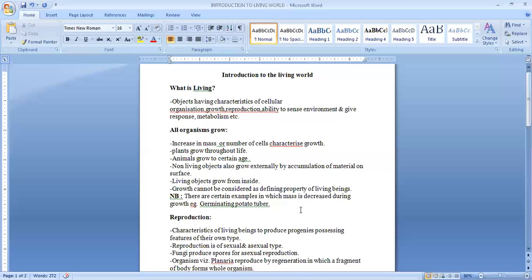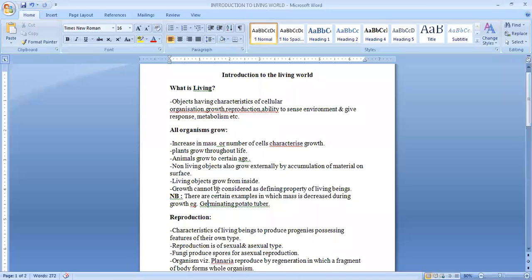Now, all organisms grow. We all know that organisms can increase in size or in mass due to the characteristic of growth. For example, a plant will grow throughout life, but an animal grows only to a certain age. But how do non-living objects grow? They grow only externally, by the accumulation of material on the surface. The living objects grow from inside and the non-living objects grow externally.